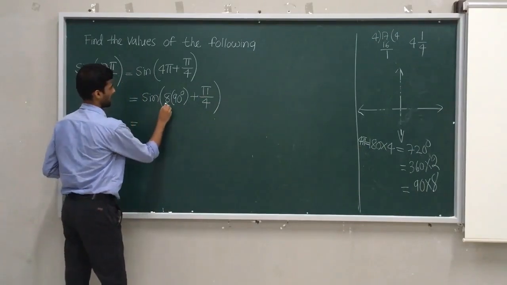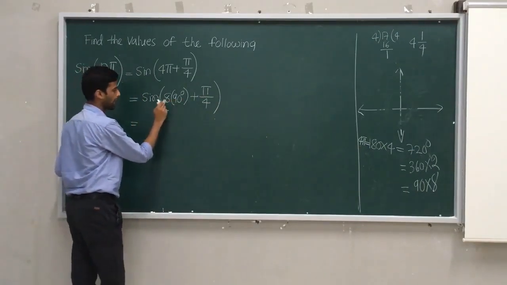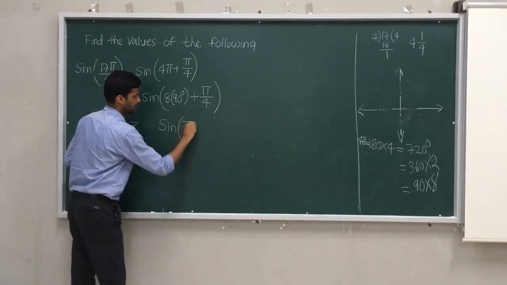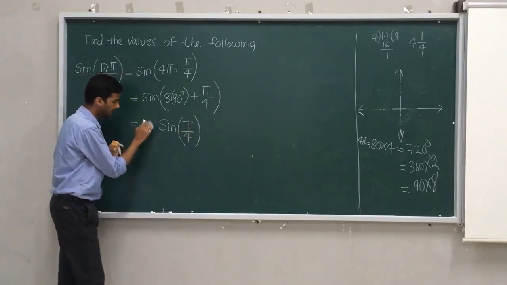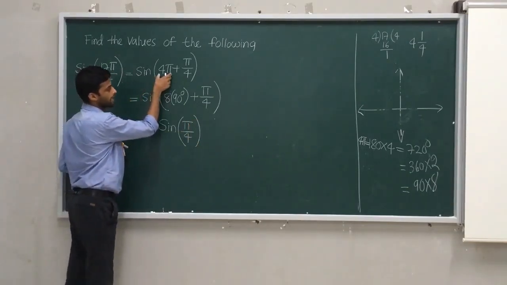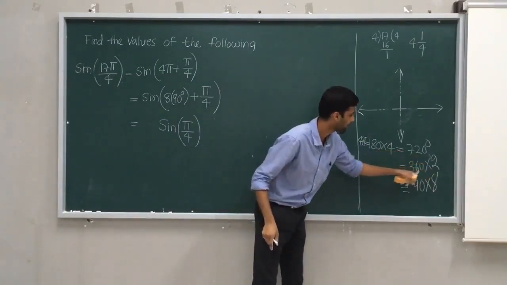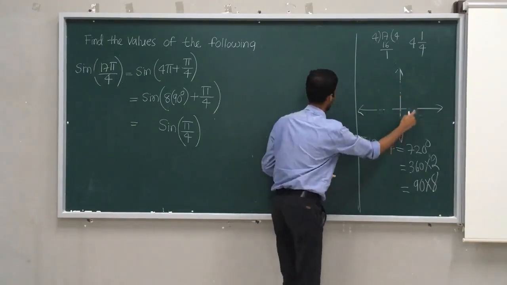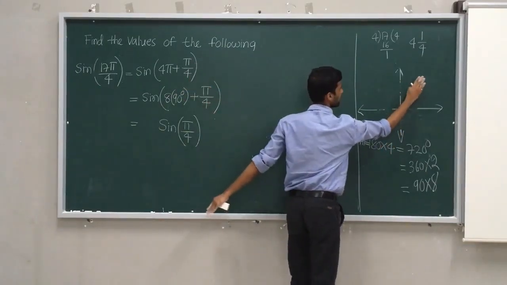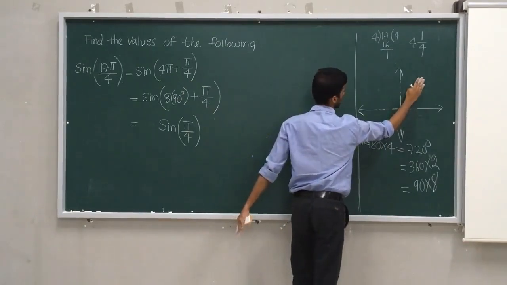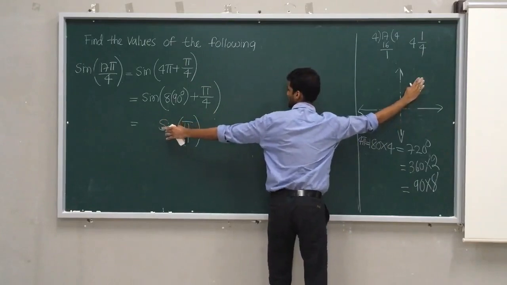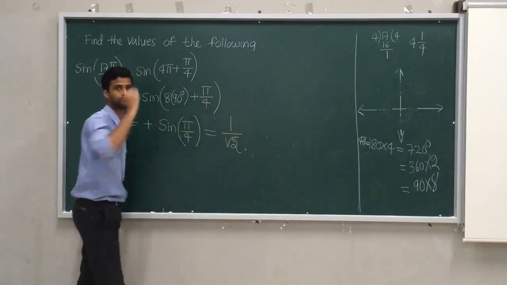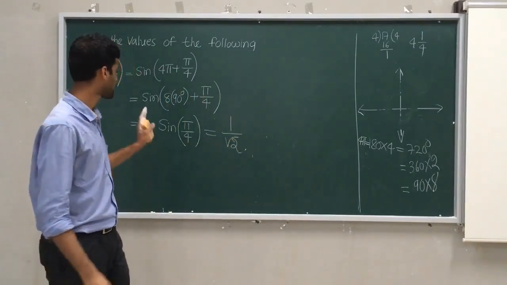Now here it is of the form n into 90, and n is even. If n is even, the function will remain the same function. It is sine of this pi by 4. Now how do we check the sine sign? The criterion is to go to this big number, that is 720. When you go in terms of 360, it is 2 revolutions. So it is 1 revolution, second revolution. 360 plus means it will go to the first quadrant. In the first quadrant, we all know sine is positive. Therefore, its answer is 1 by root 2. So this is the way to tackle this particular problem.